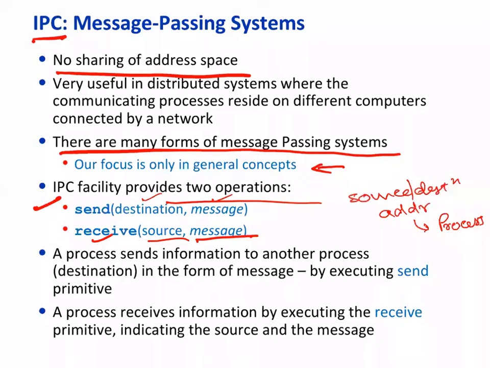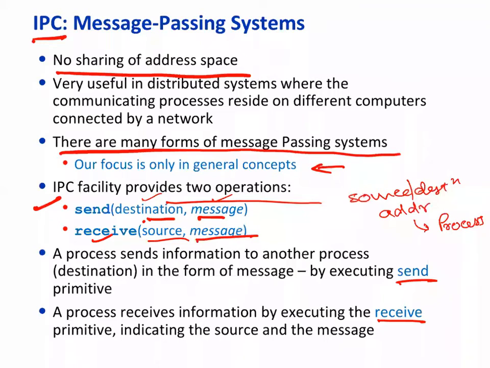So we use the send primitive and the receive primitive, or instructions you can think of. The number of parameters could be many, but in the simplest case you need to define at minimum a destination process, and then the message, which is to be in proper format.